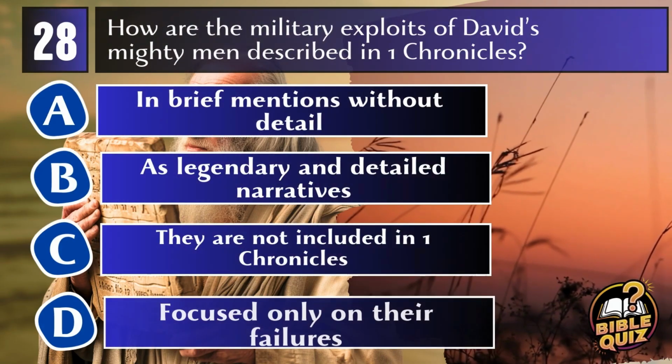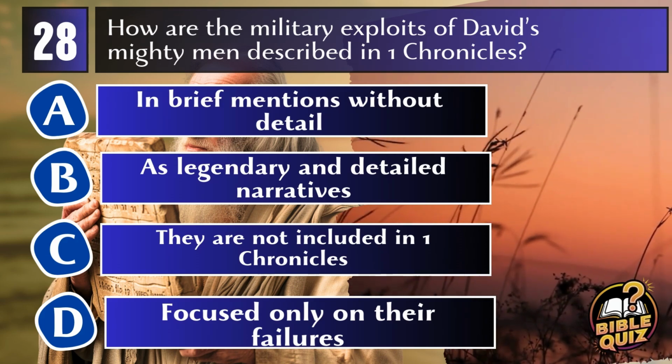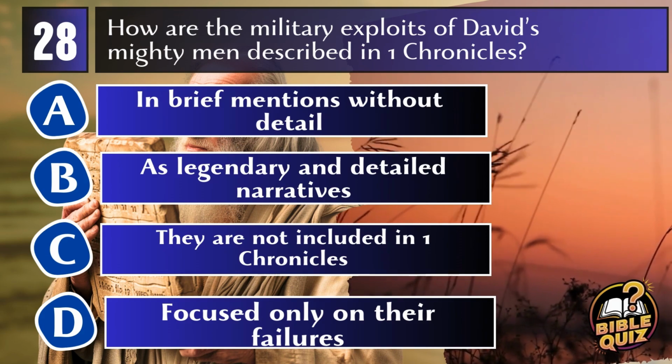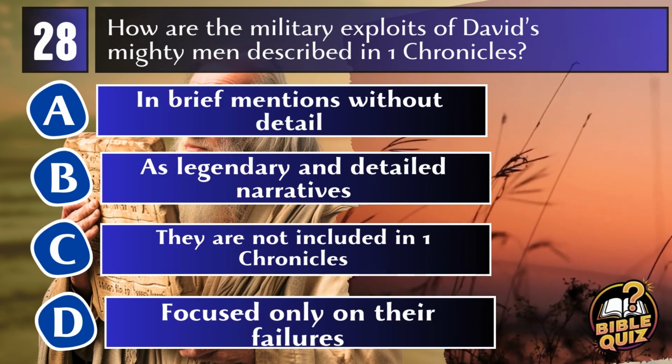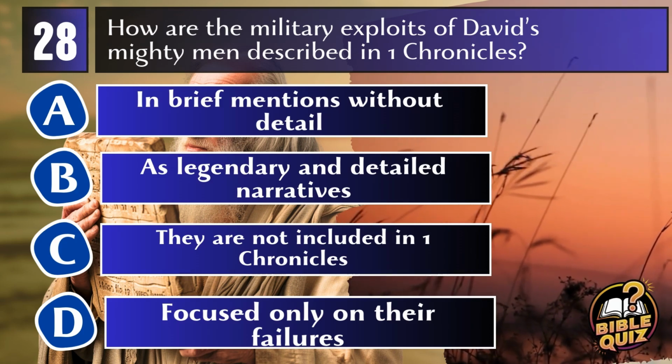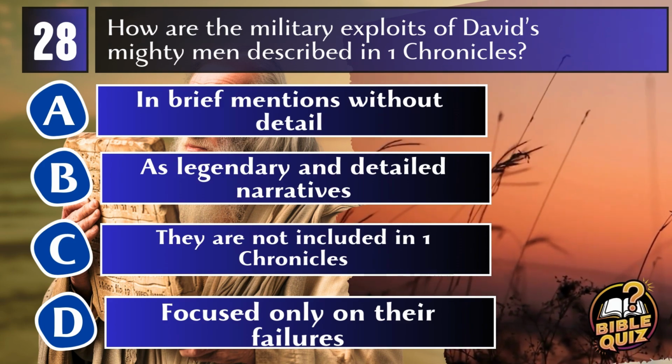Question 28. How are the military exploits of David's mighty men described in 1 Chronicles? A. In brief mentions without detail. B. As legendary and detailed narratives. C. They are not included in 1 Chronicles. D. Focus only on their failures.